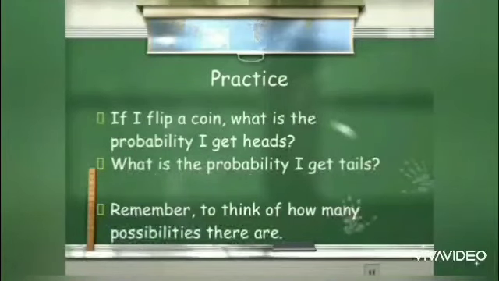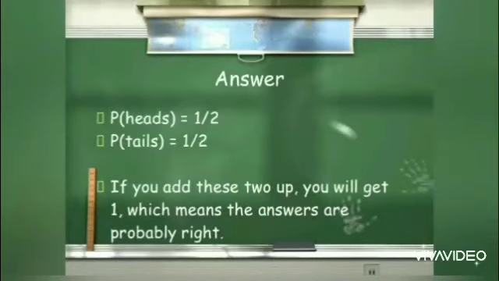Similarly, on flipping a coin, what is the probability that I get heads? A coin will land either on heads or tails. So the favorable outcome is 1 out of total outcomes 2. So the probability will be 1 by 2 for both heads as well as tails.